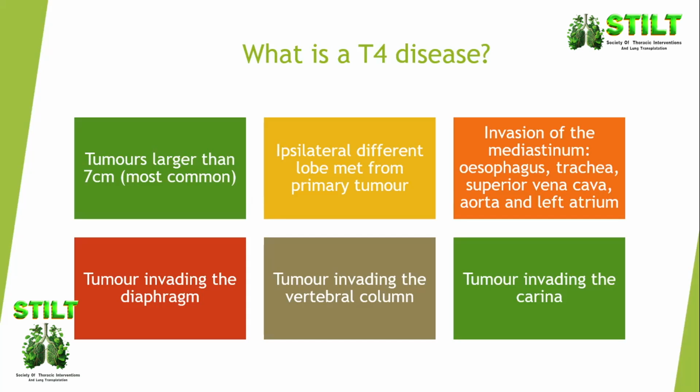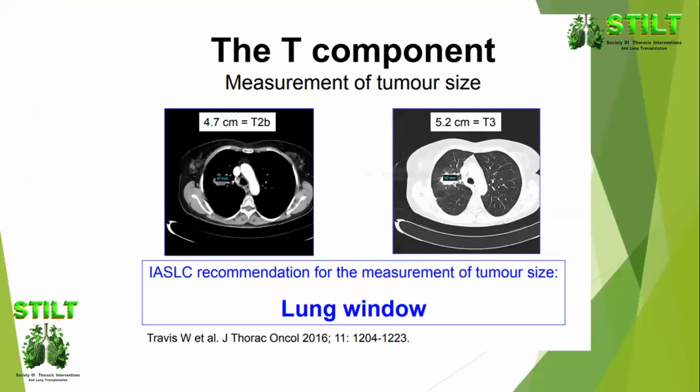You've got an ipsilateral cancer in one lobe and another metastasis in the same lung in another lobe, that's a T4. Invasion of the mediastinum, esophagus, trachea, SVC, aorta, and left atrium, invading the diaphragm. This has changed from the old classification from a T3 to a T4, invading the spine and tumors invading the carina. So the T component is important, and we need to calculate it correctly.